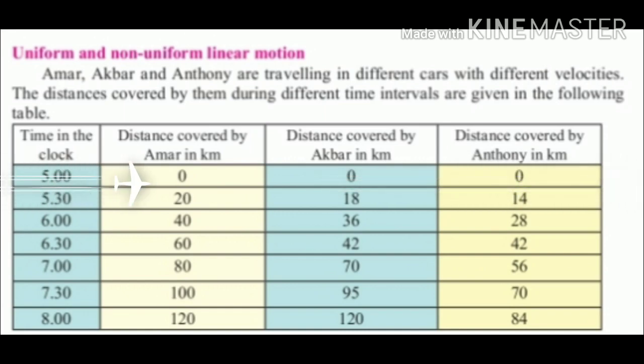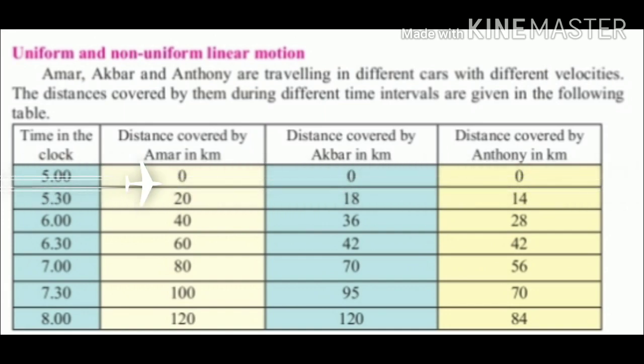According to this, we conclude that if an object covers equal distances in equal time intervals, then it is said to be moving with a uniform speed. If an object covers unequal distances in equal time intervals, then it is said to be moving with a non-uniform speed.